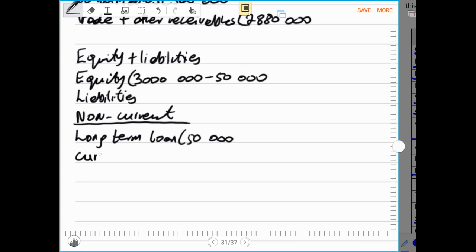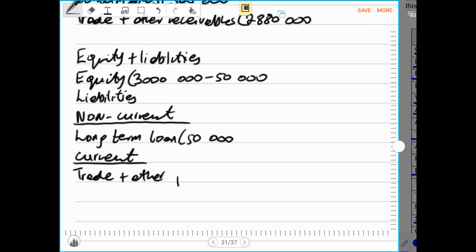Then we go to current liabilities, and under our current liabilities, we start with our trade and other payables, and after that we record all the others.